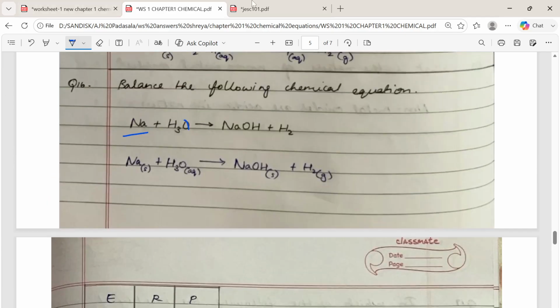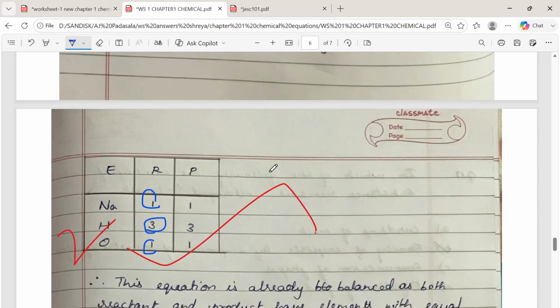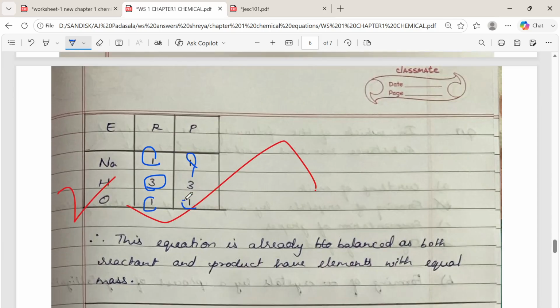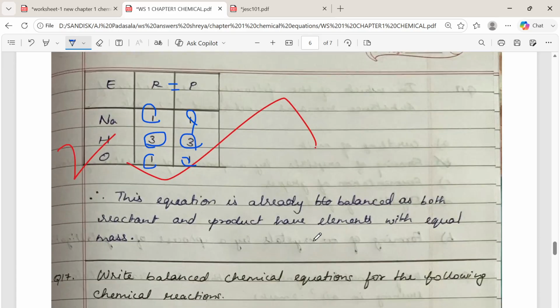Now you check it with the product side. 1 sodium, 1 oxygen, 3 hydrogen. See, 1 sodium, 1 oxygen, 3 hydrogen. Now you compare, both are equal. So this equation which I have given is already balanced, because the reactant and product have elements with equal mass.